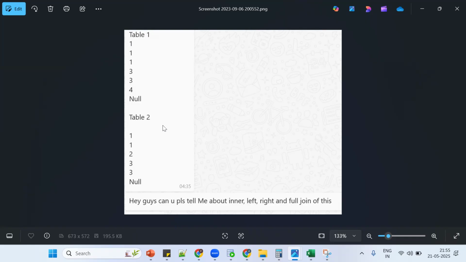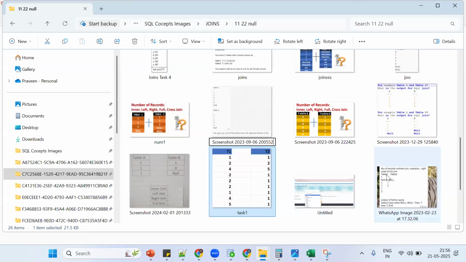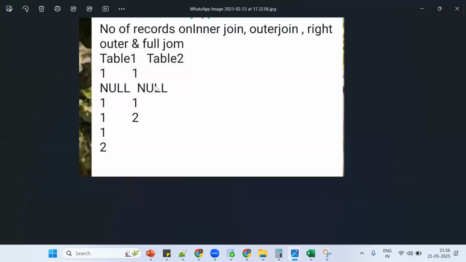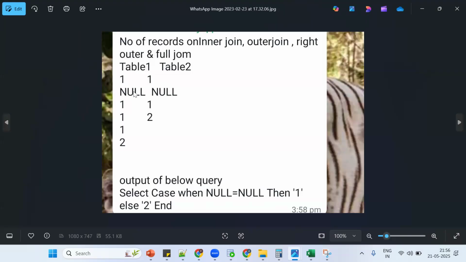Simply, only inner join matters. If you calculate inner join wrongly, all the remaining will fail. So always calculate inner join correctly. Now what about this one? Tell me the number of records in inner join. How many records will we get? Not 9, not 10. You should take a little bit of time, but you should give the correct answer only. You should not give 2, 3 answers. So 4 to the power 1, 1, so 8 plus 1, 9 records.